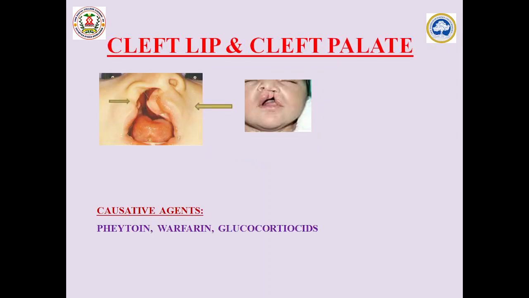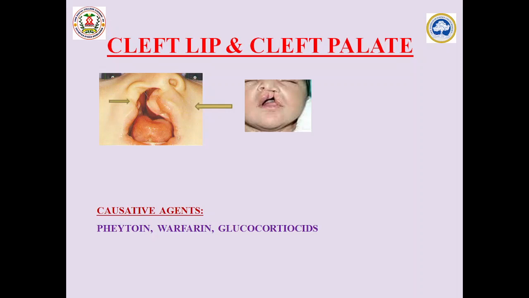The next picture shows the cleft lip and cleft palate. This cleft lip and cleft palate are caused by many groups of drugs: phenytoin, which is an anti-epileptic drug, warfarin, which is an oral anticoagulant, and glucocorticoids, which are anti-inflammatory and immunosuppressant hormones. These drugs are totally contraindicated in pregnancy.